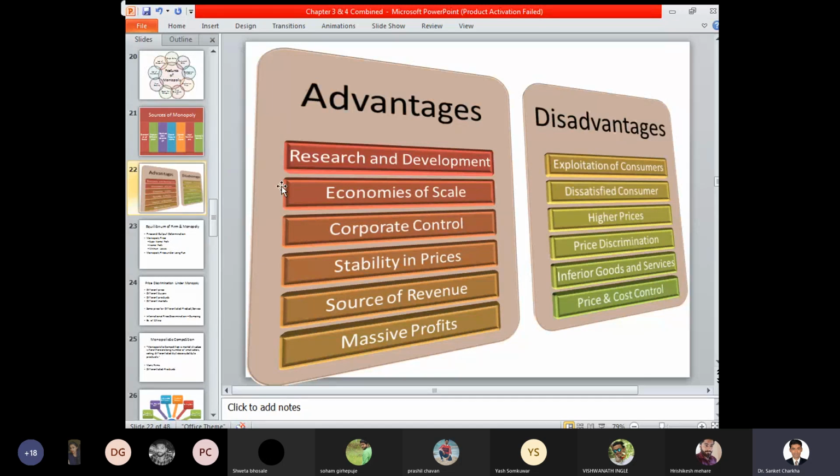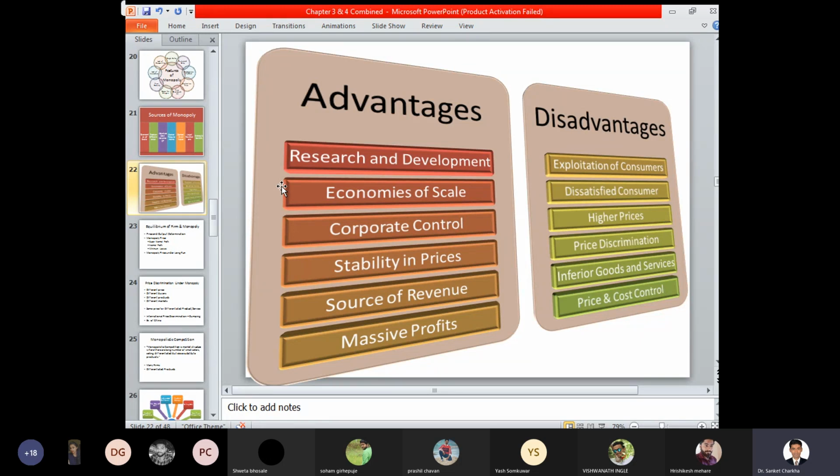But here what happens is, whenever there is mass production or bulk production undertaken, the quality of the goods may differ or deteriorate. So inferior goods and services may be provided to certain consumers, and accordingly there can be a market situation where the quality of the product decreases over a period of time.